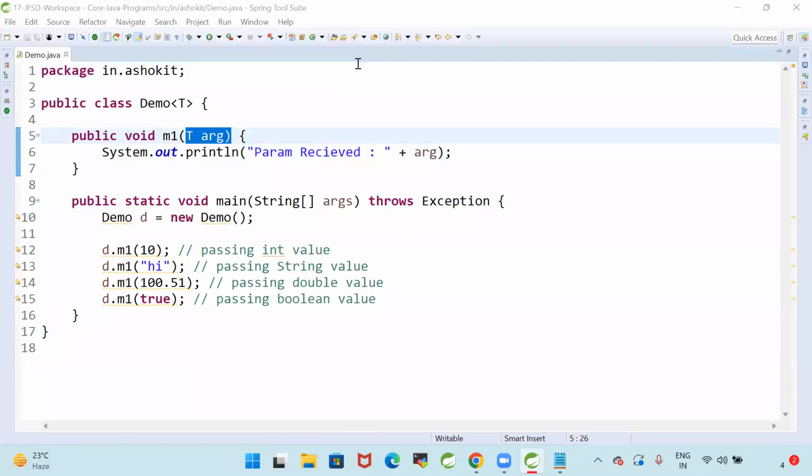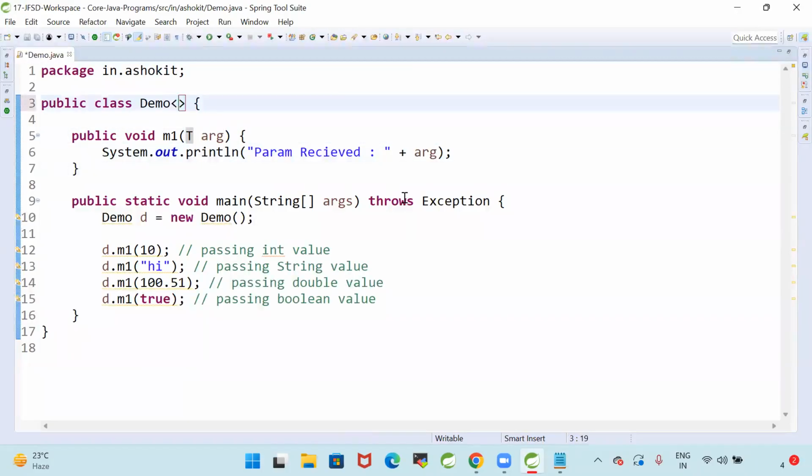Can we call it a generic type now? Sir, instead of T, can I write A? Instead of T, can we write A here?